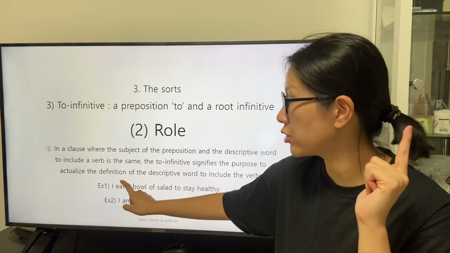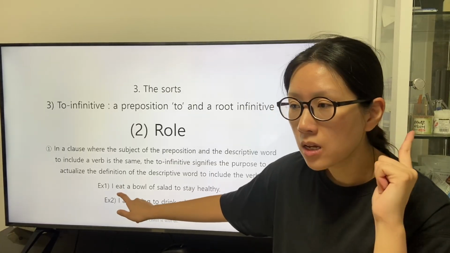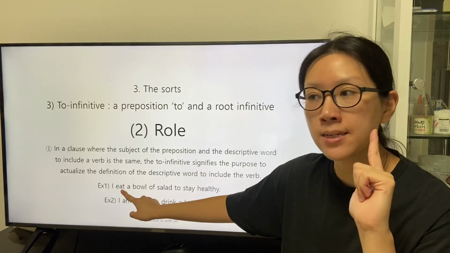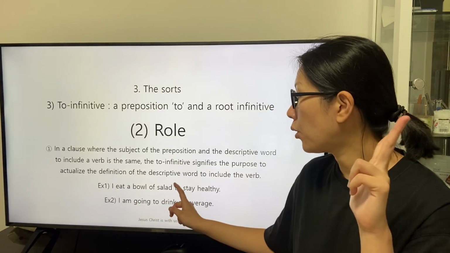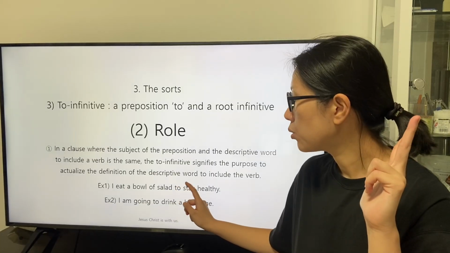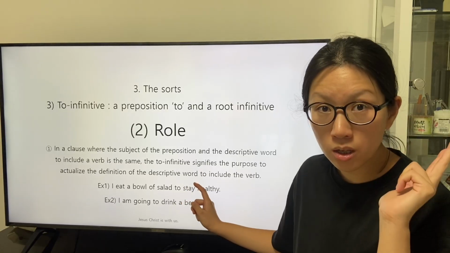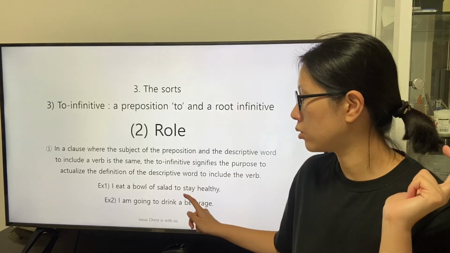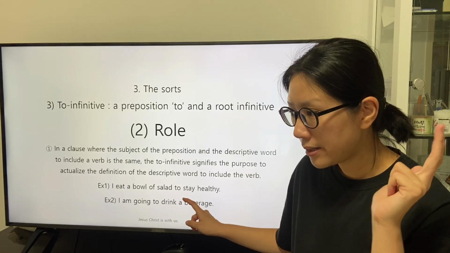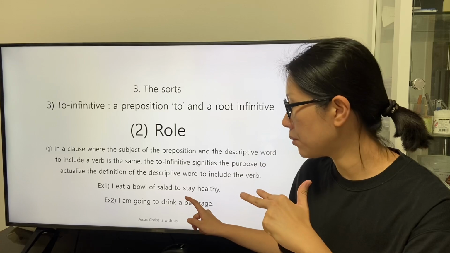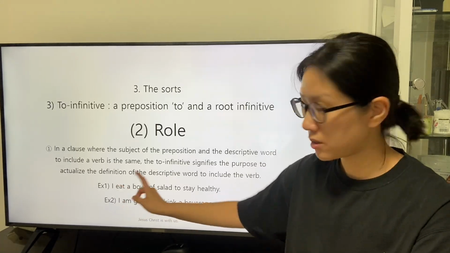As a subject who actualizes an action described by the transitive verb eat, the speaker who actualizes the action indicated by the transitive verb eat has a purpose to reach to the condition described by the root infinitive stay, later than the point in time when the definition of the transitive verb eat is actualized.